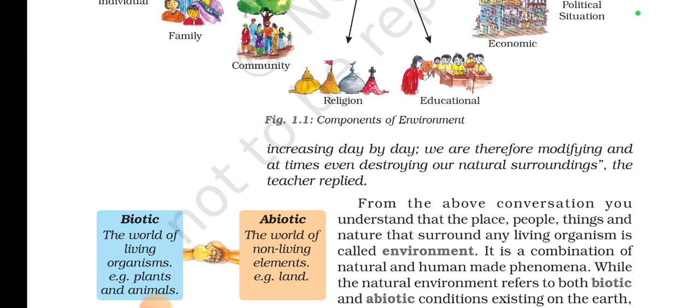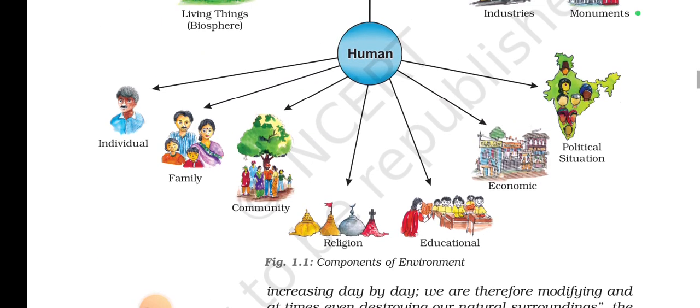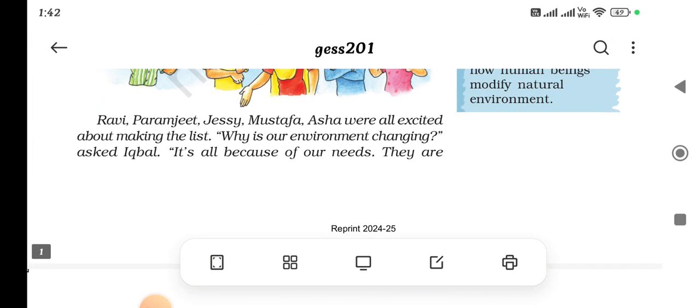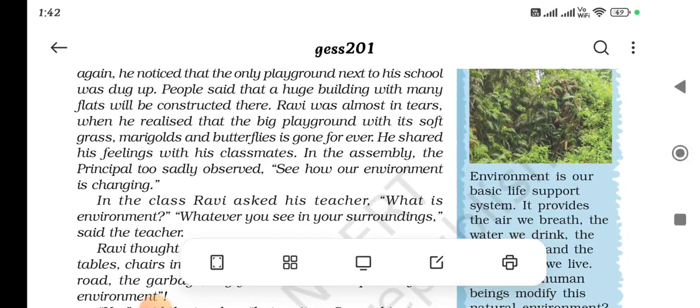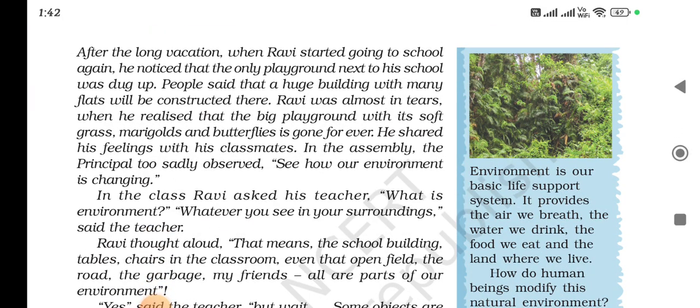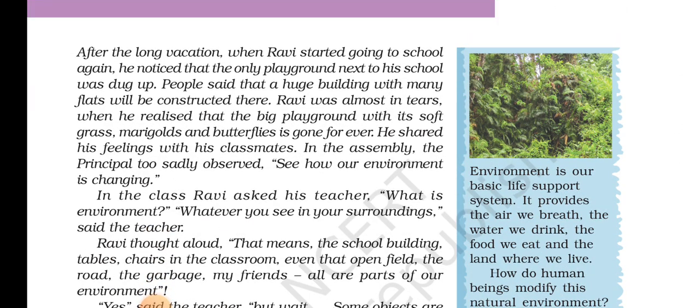So here you have been given two questions: what is environment and why is it changing? Those two questions were there. Let's read a little bit more about this. Here you have been given the environment in a little more detail, why it is important and the essential advantages of having this environment. The environment is our basic life support system. It provides the air we breathe, the water we drink, the food we eat, and the land where we live.